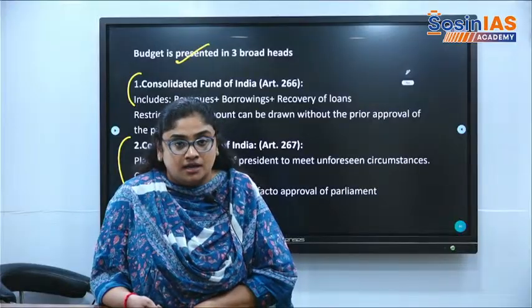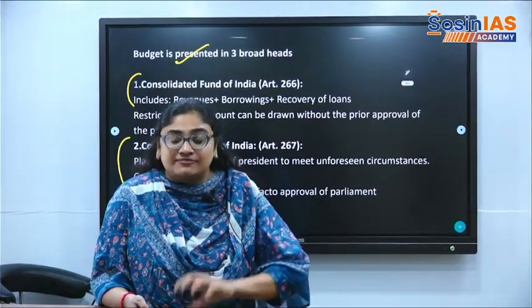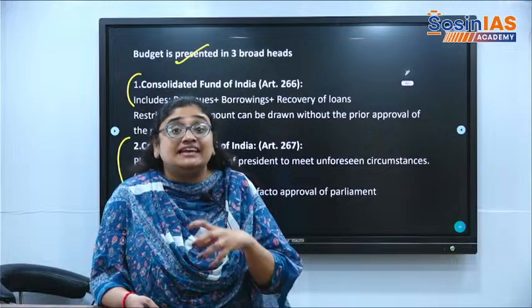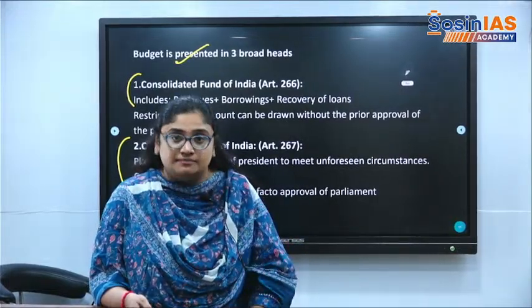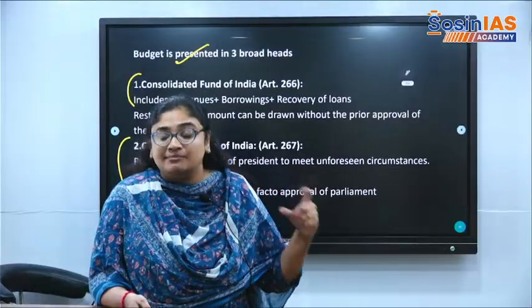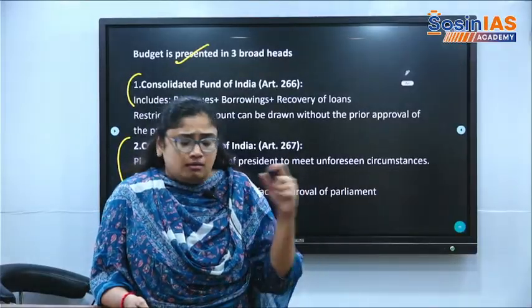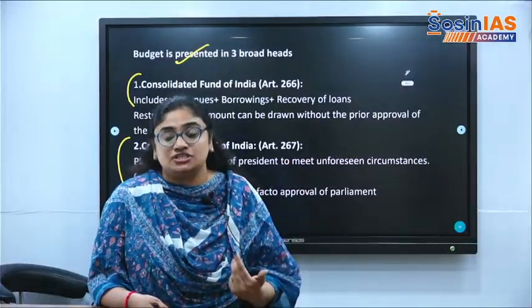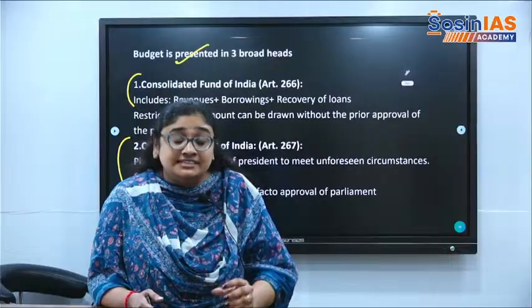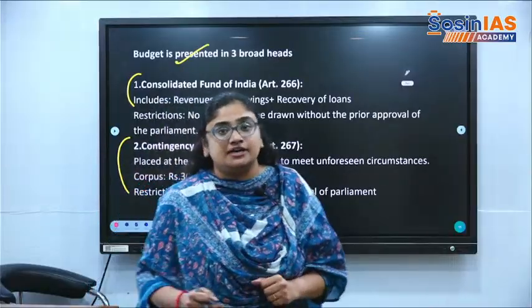Consolidated fund, right? And from that consolidated fund, the money will get passed under appropriation bill, and the money will be taken by the ministry after the passage of the appropriation and financial bill. The ministries will take the funds from Consolidated Fund of India.